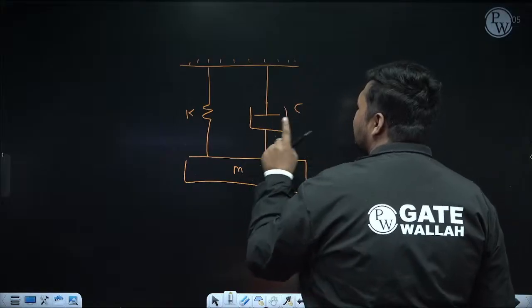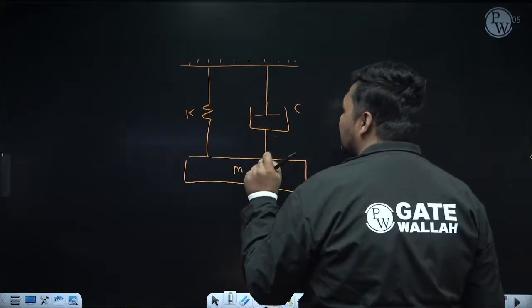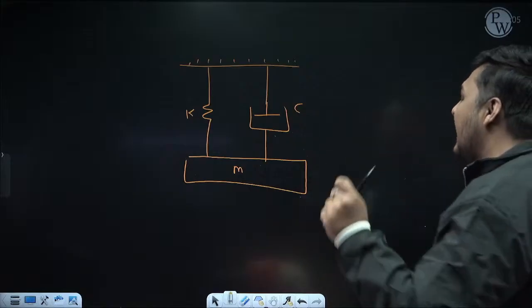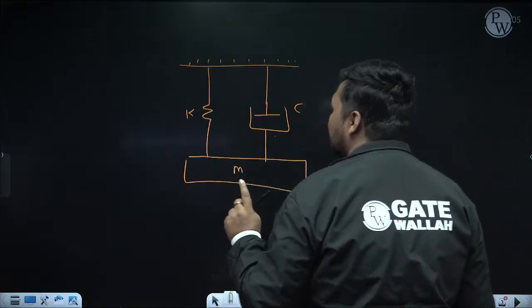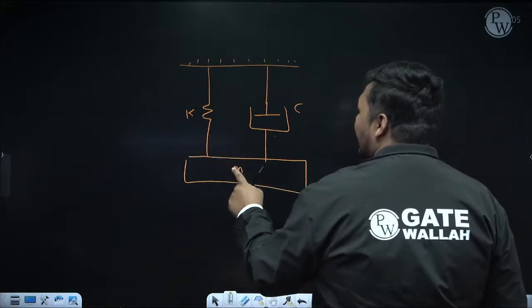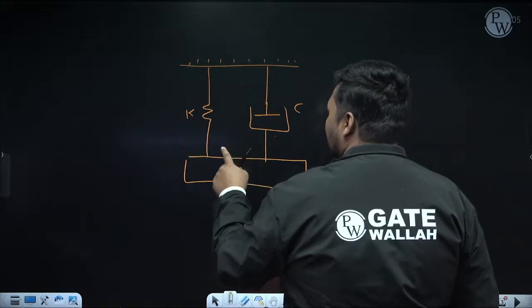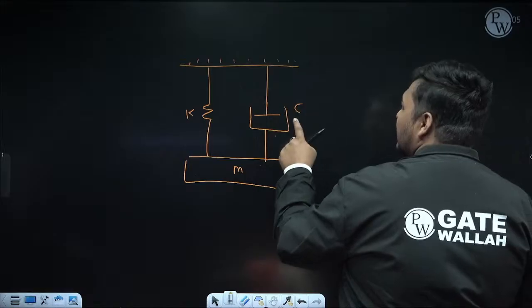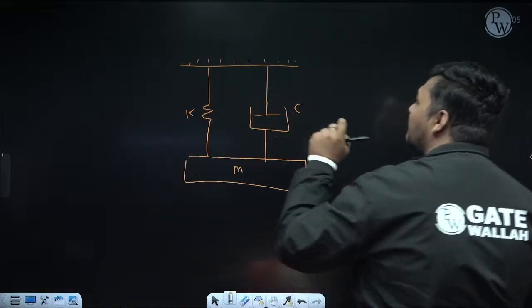And since a damper is present, it will provide resistance in the vibration. That's why it is free damped vibration. Okay, and it is the general case of free damped vibration. General case means whenever a spring is directly connected to the point mass and, parallel to the spring, a damper is attached, then this is the general case of free damped vibration.